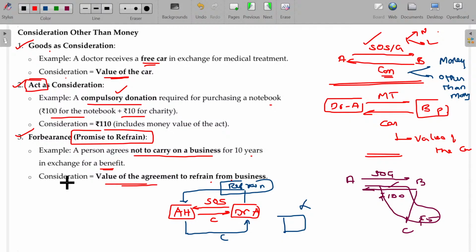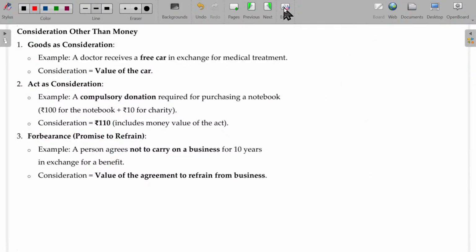So consideration other than money also exists: goods, some action, and not to act, which is forbearance or a promise to refrain. Clear?